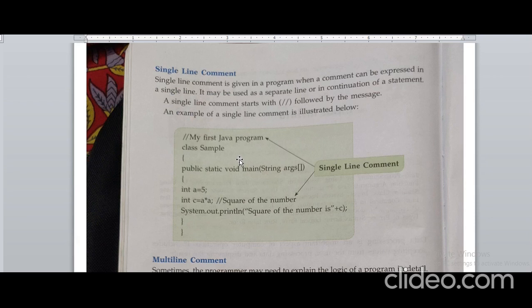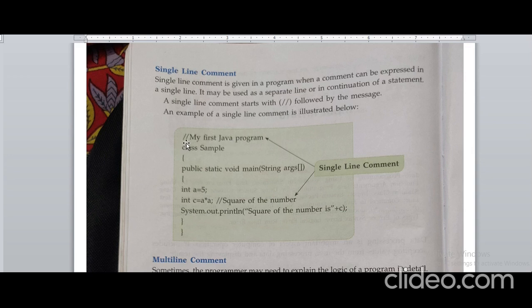A single-line comment is given in a program when a comment can be expressed in a single line. You can see here I have written a program in front of you, my first Java program. I don't want to run that line, for that I am using a comment.